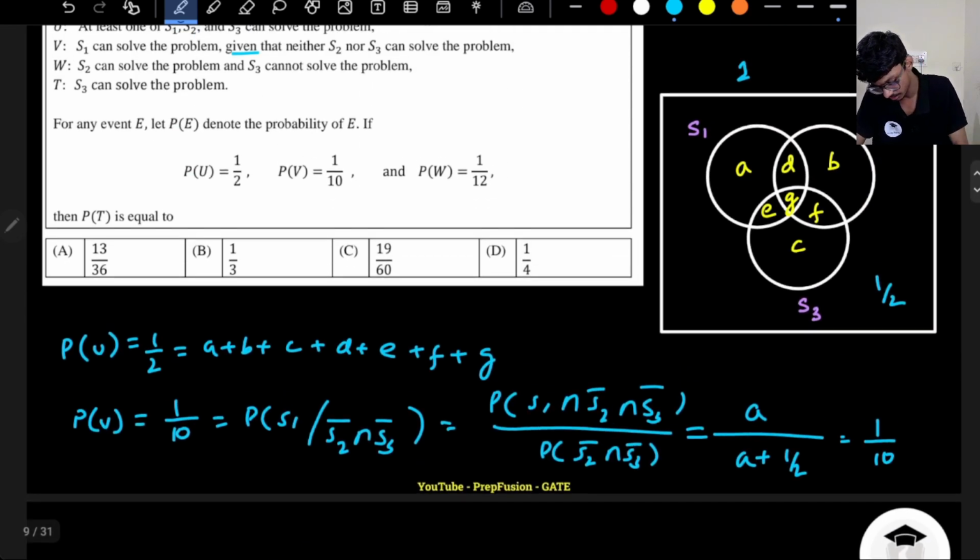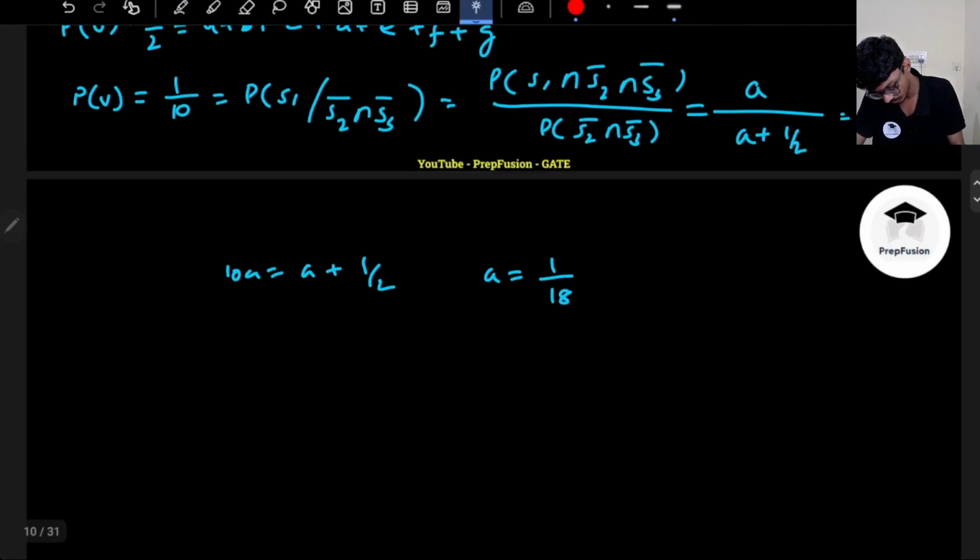Now let's do it for the third event. W is the probability of W, that is 1 by 12.